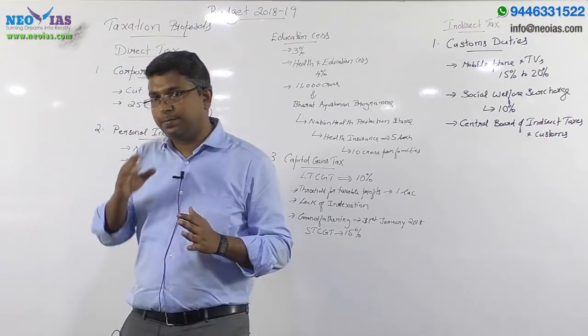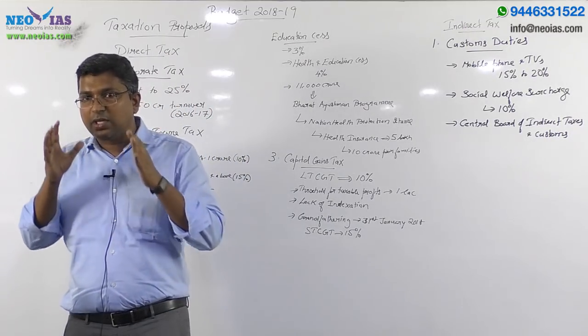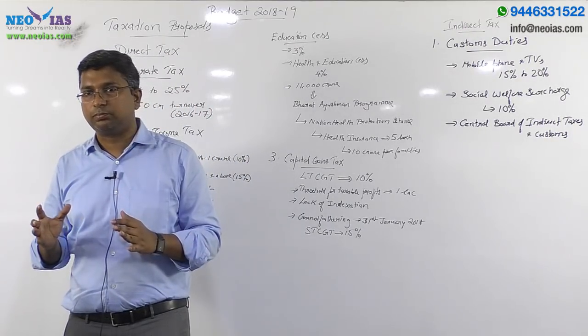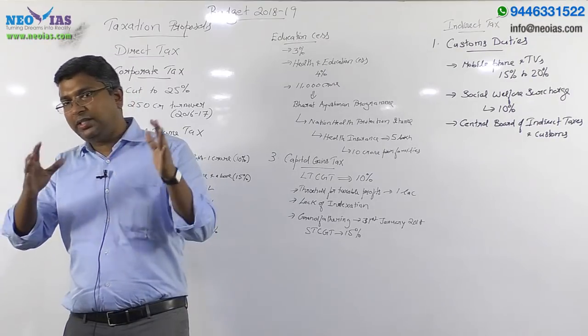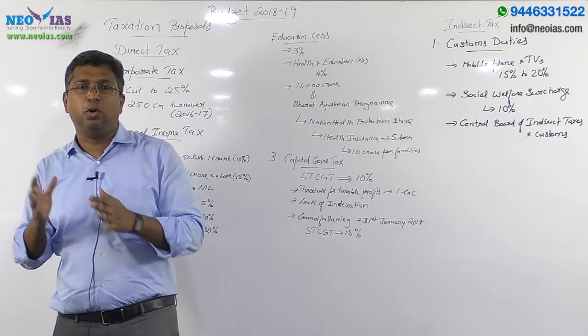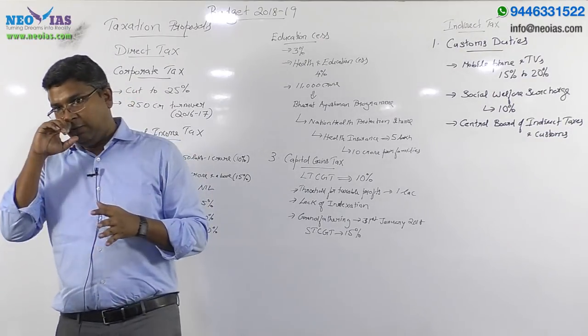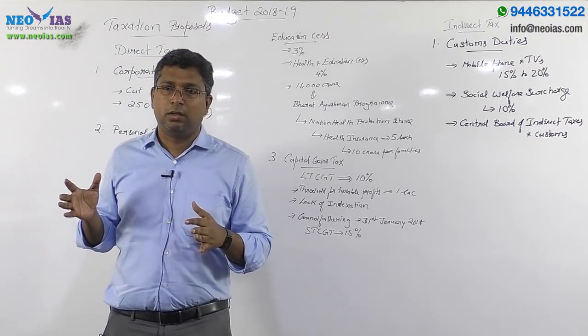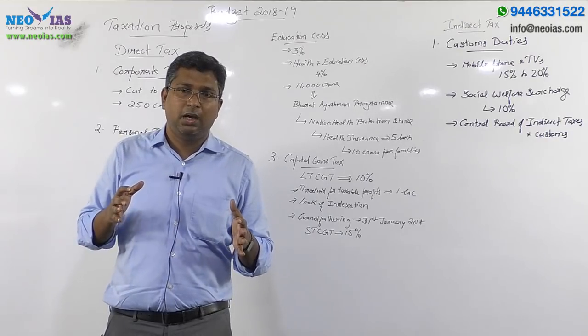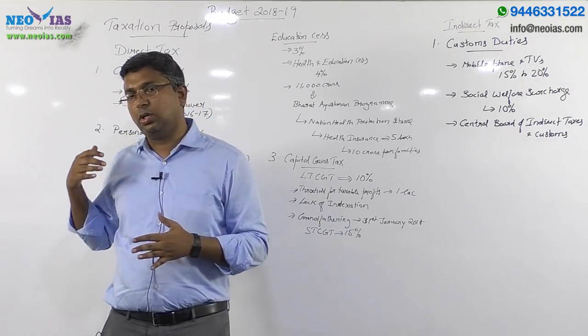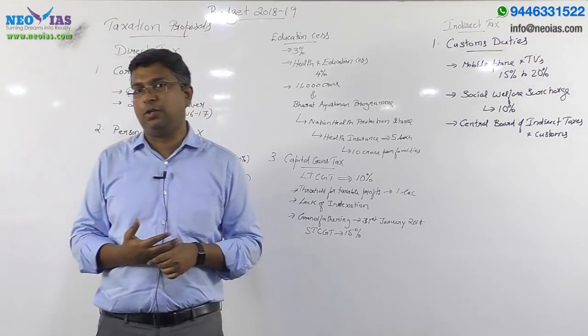Under your revenue receipts, all the taxes the government collects go under the heading called tax revenue. So today we'll discuss the major proposals from the government in relation to this tax revenue.